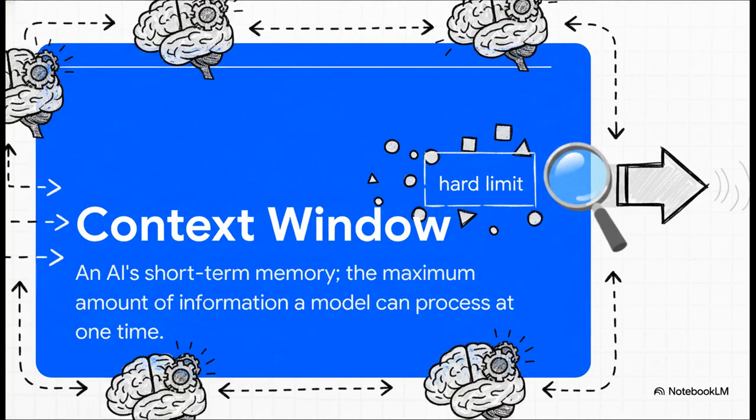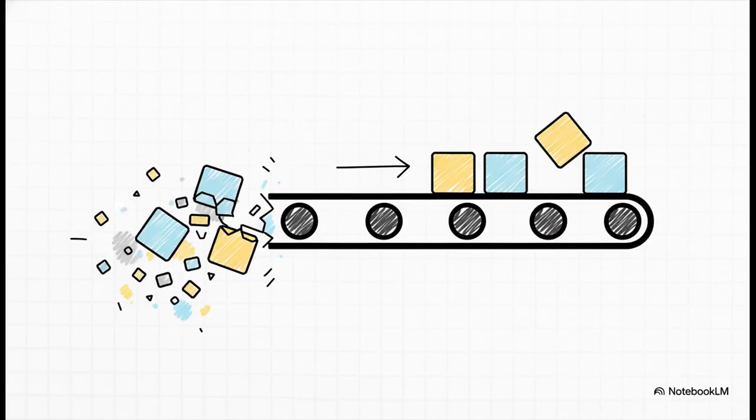Well, the culprit has a name. It's called the context window. The easiest way to think about it is just as the AI's short-term memory. It's a hard, non-negotiable limit on how much text, how many words or tokens the model can look at any one time. And the moment your conversation or your document gets longer than that window, the AI just starts to drop stuff from the beginning. It's kind of like you're talking on a conveyor belt. As new words get added to the front, the old ones just fall right off the back end.